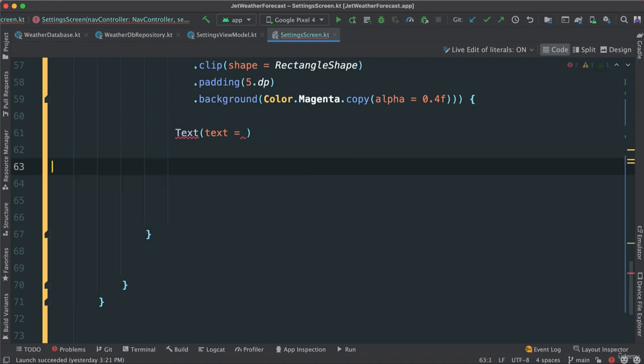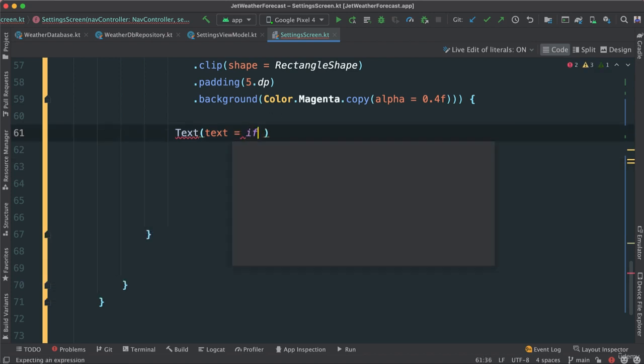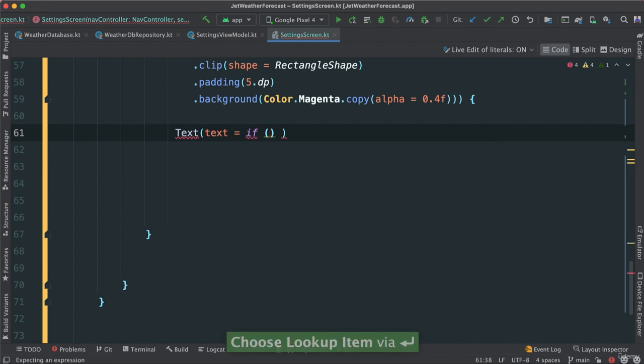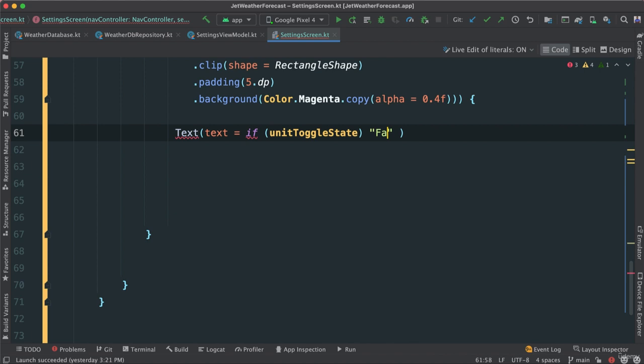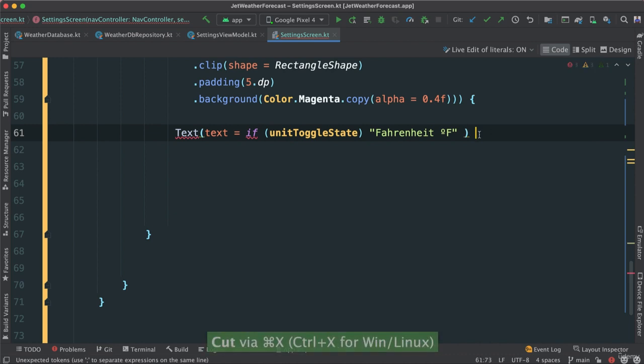Actually, it has to be inside there. So if unit toggle state is true, then I'm going to say Fahrenheit. I think that's how you spell it. Put F like this. Else Celsius. So it has to be inside like that.